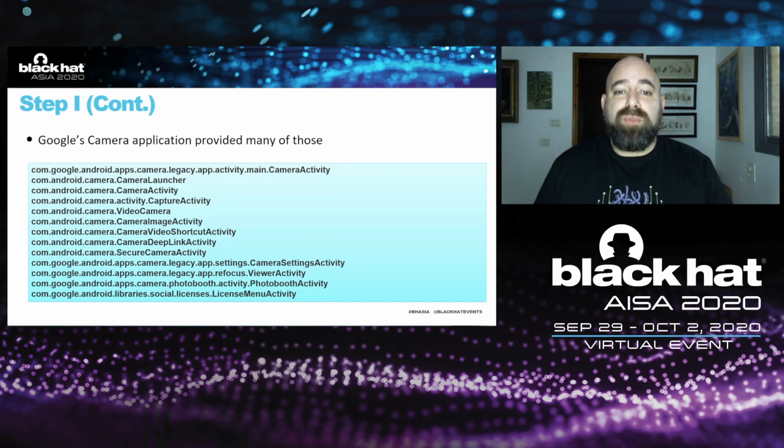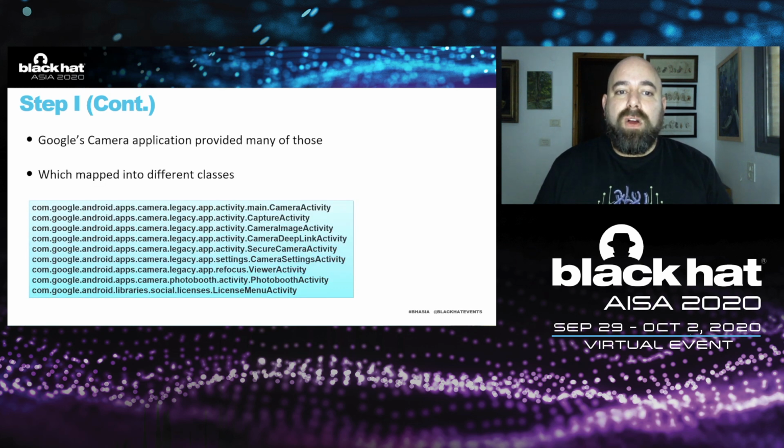Google's camera application provided many exported activities, and that makes sense because the camera interacts in many ways and with many apps, so that was not a big surprise. We started to go a bit deeper, and all these different activities mapped into different classes.